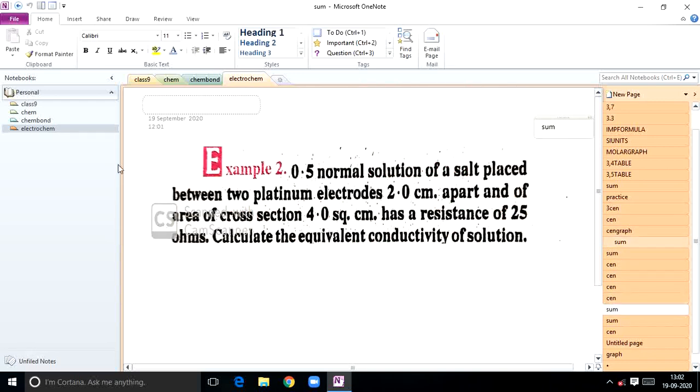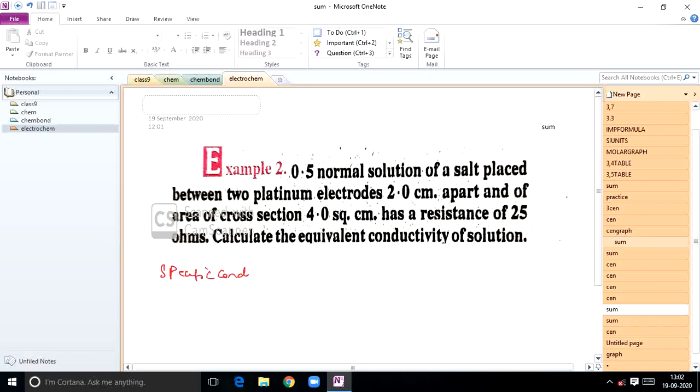Next, a 0.5 normal solution of a salt is placed between two electrodes 2 centimeter apart, the area of cross section is given, and the resistance is given. So how to calculate the equivalent conductance? First you calculate specific conductance, students.